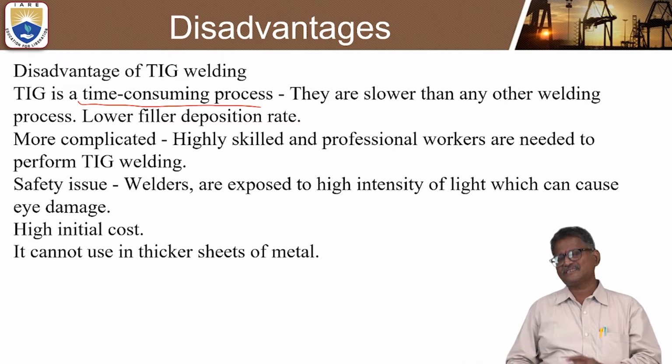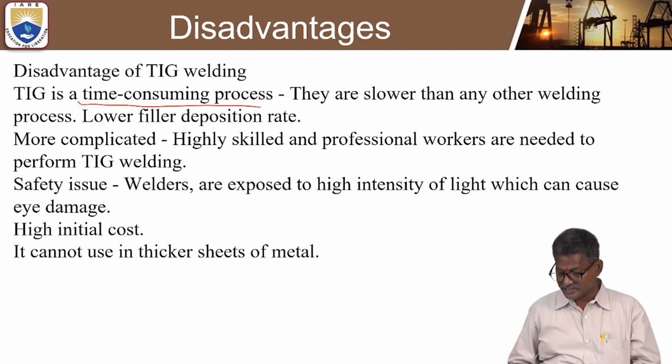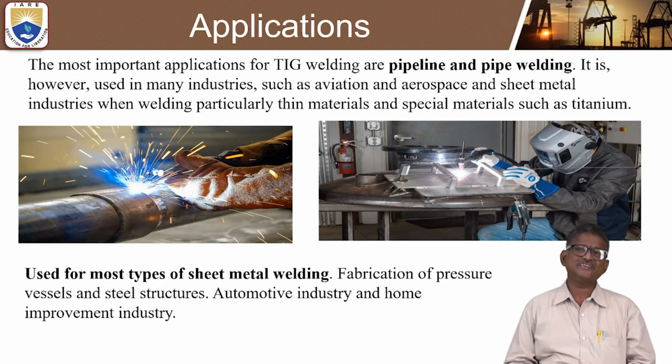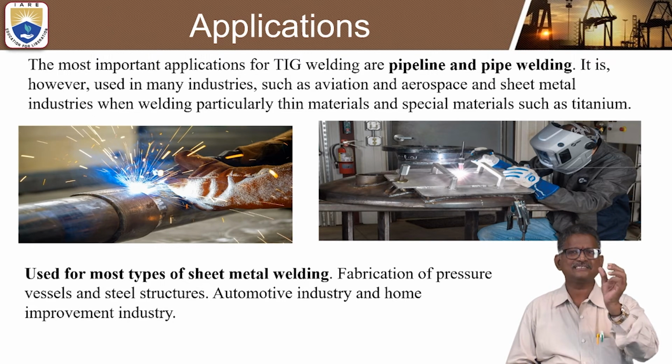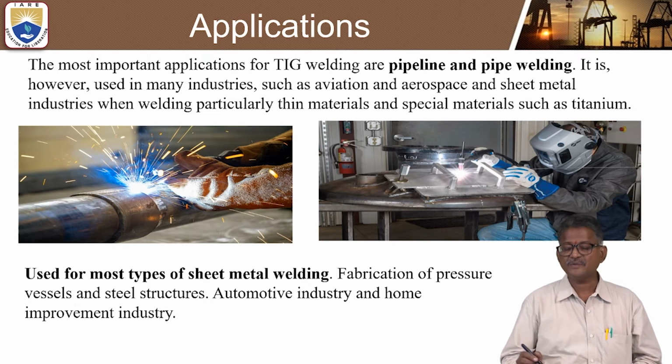Now some applications also play an important role. What are the major applications? Whenever you speak about tungsten inert gas welding or metal inert gas welding, the most important application for TIG welding is pipeline and pipe welding.